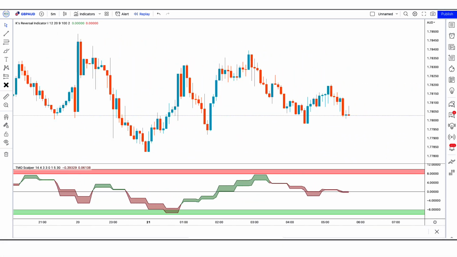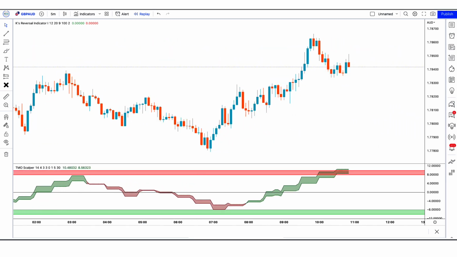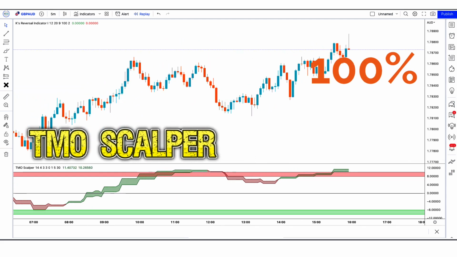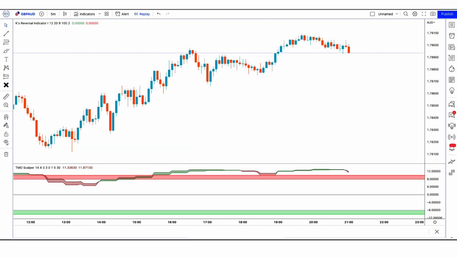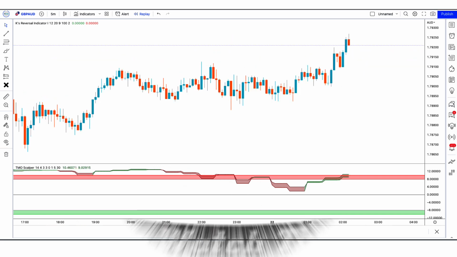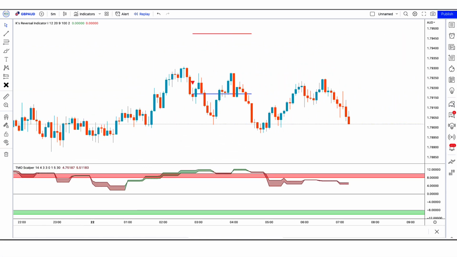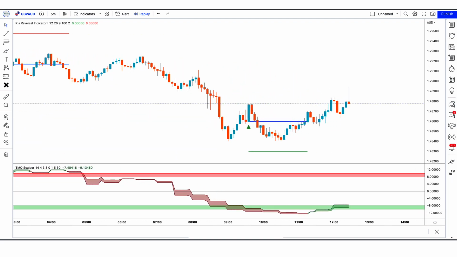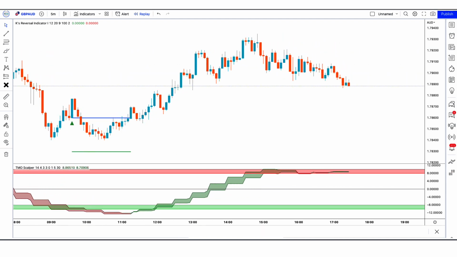By following this strategy, you'll be able to make a decent profit in any market. In this video, we'll be showing you a great TMO scalper trading strategy that has been 100% accurate time entry and exit point every time. This strategy can make you a fortune. If you're looking to make some money in the market, then you need to watch this video. This strategy is based on a classic trend reversal indicator, and can be used to make some serious money. If you're ready to make some serious money, then this is the strategy for you.